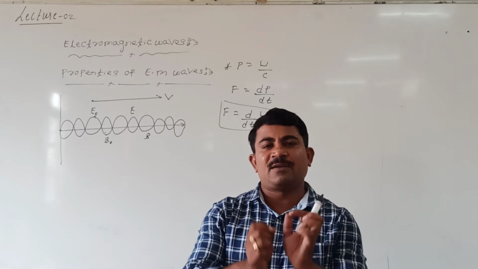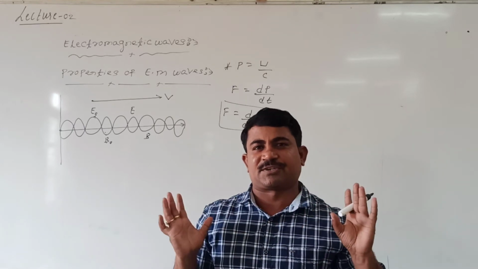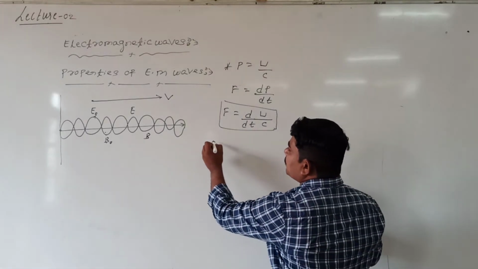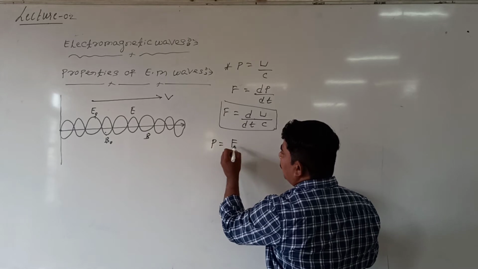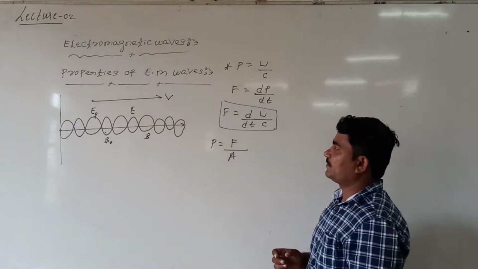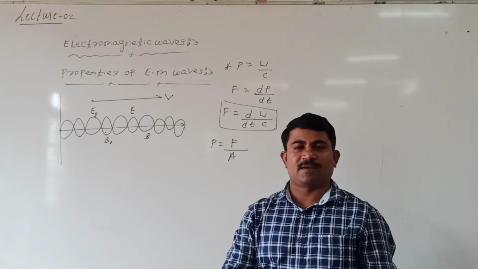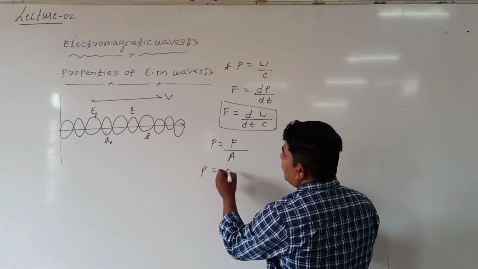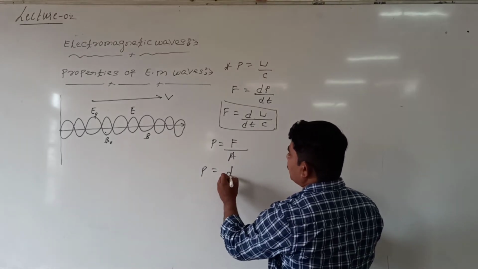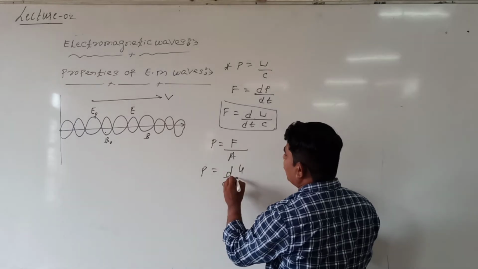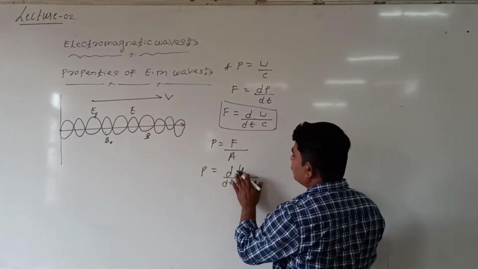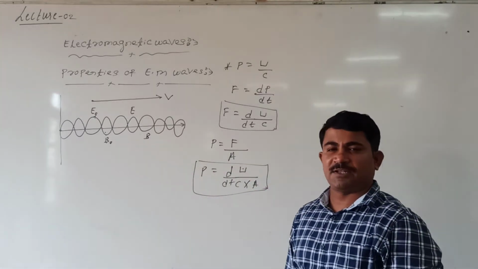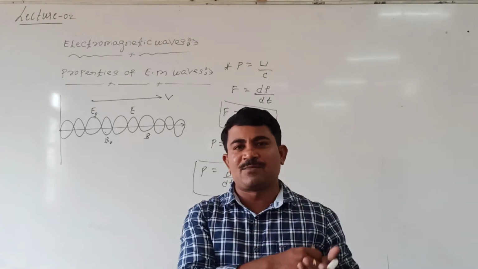Due to this force, whenever an electromagnetic wave is incident, it creates pressure. Pressure exerted by an electromagnetic wave is equal to force divided by area. Force divided by area, so P is equal to F, and F is d by dt of U divided by C, all divided by area. This much pressure can exist when an electromagnetic wave travels from one point to another point.